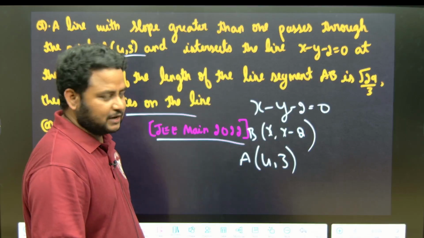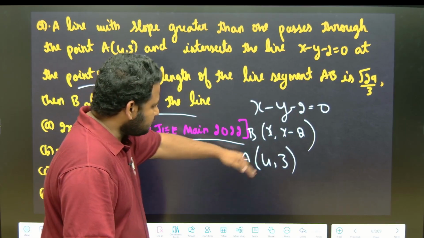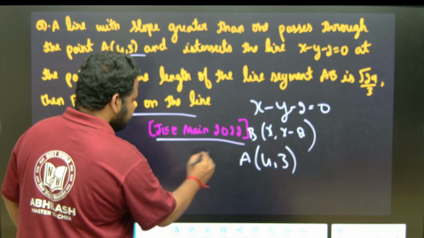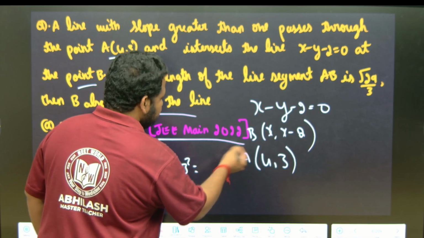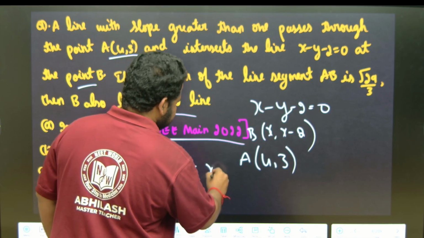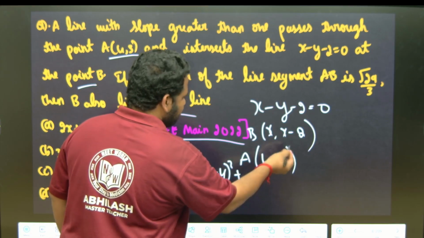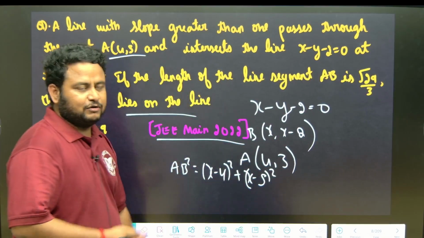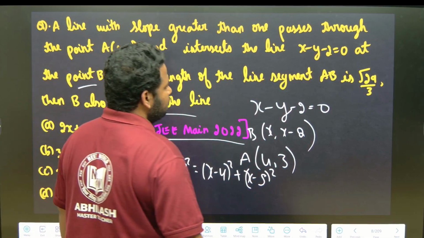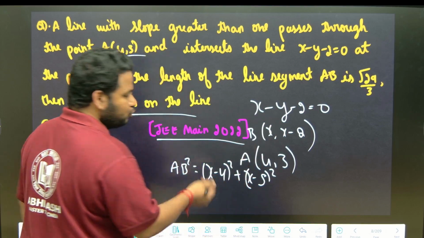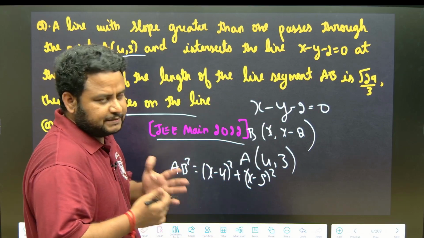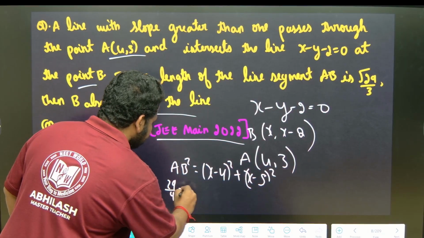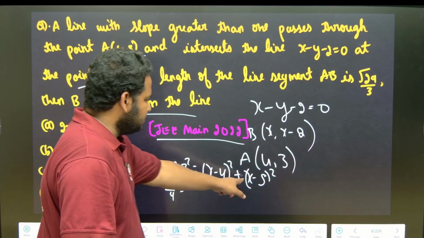If I apply the distance formula, AB square is equal to (x1 minus x2) whole square plus (y2 minus y1) whole square. So AB square is equal to (x minus 4) whole square plus (x minus 2 minus 3) whole square, which is nothing but (x minus 5) whole square. AB square is root 29/3 whole square, which is nothing but 29/9. So 29/9 is equal to (x minus 4) whole square plus (x minus 5) whole square.